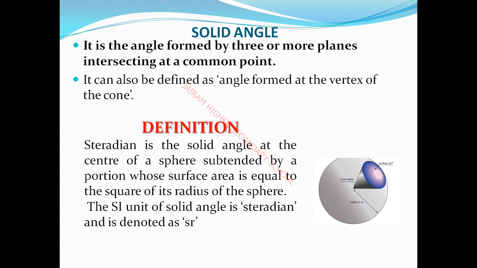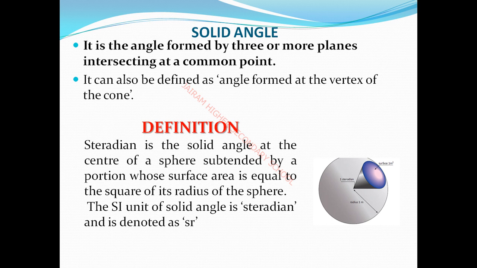Okay, next, the solid angle. Solid angle is formed by three or more planes intersecting at the common point. Plane angle is formed by two lines or two planes intersecting at a point. Solid angle is formed by three or more planes intersecting at the common point.